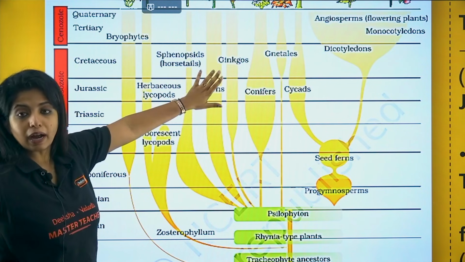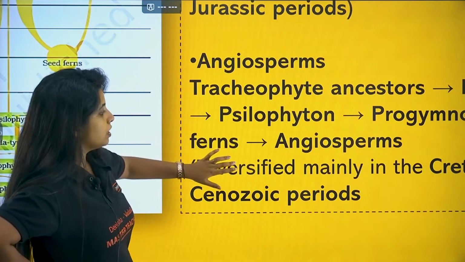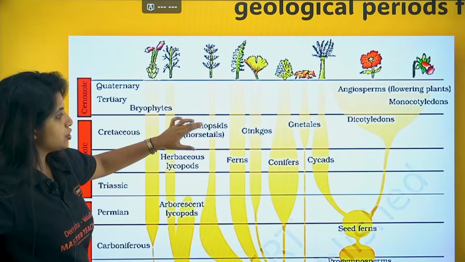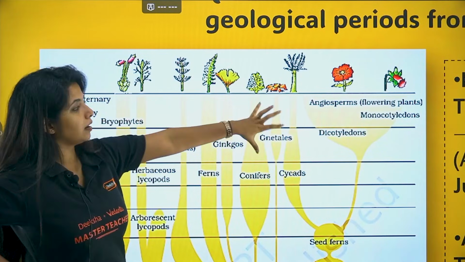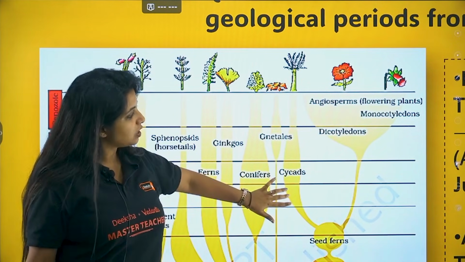In the Jurassic period you had the ferns. Now similarly you have to talk about angiosperms also. They diversified mainly in the Cretaceous to Cenozoic era. Over here you have the Cretaceous era, from here they got diversified. In the Cenozoic era they were totally diversified and you got the actual angiosperms. So please mention it like that.